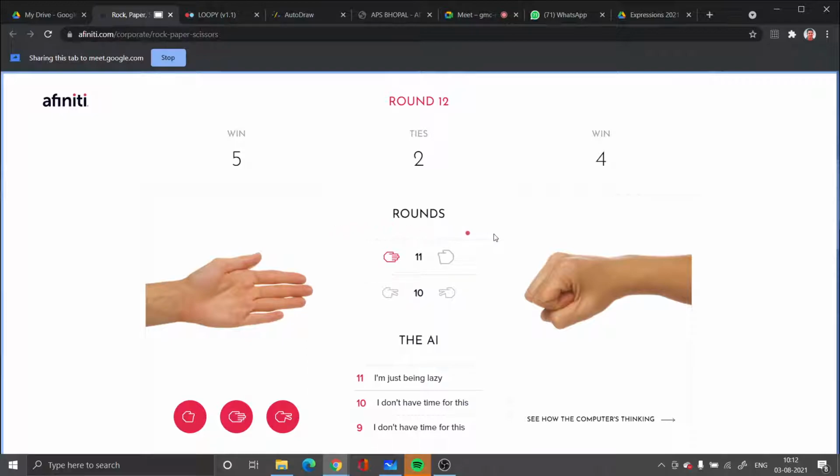Very nice. And the probability that the computer is the winner? 4 by 11. And tie is 2 by 11. There are a few rules of probability. What are those rules?